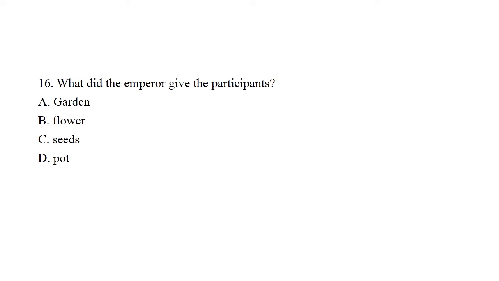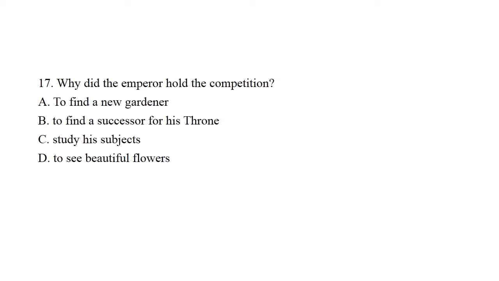Question number 16. What did the emperor give the participants? Option 1 garden, option 2 flowers, option 3 seeds, and option 4 pot. So the right answer is seeds. Question number 17. Why did the emperor hold the competition? Option A, to find a new gardener, option B, to find a successor for his throne, option C, to study his subjects, option D, to see beautiful flowers. So the right answer is to find a successor for his throne.